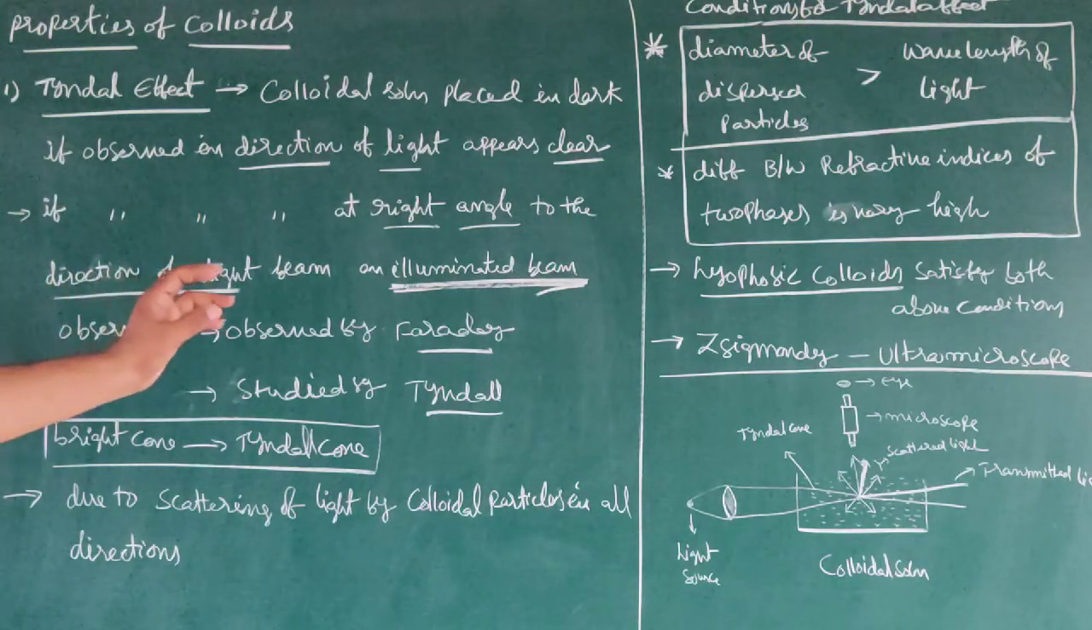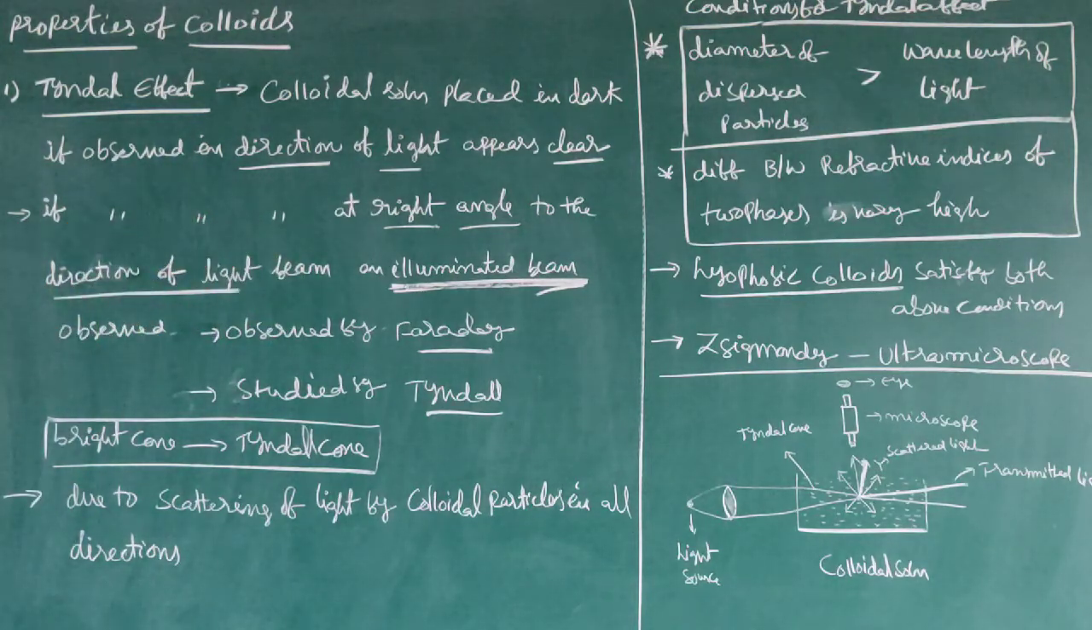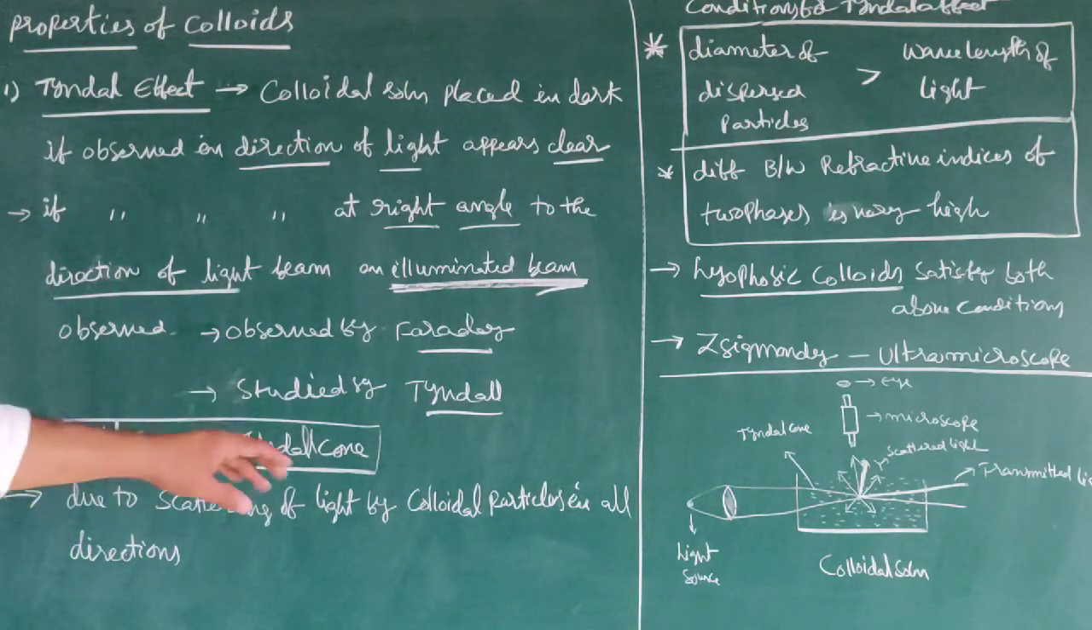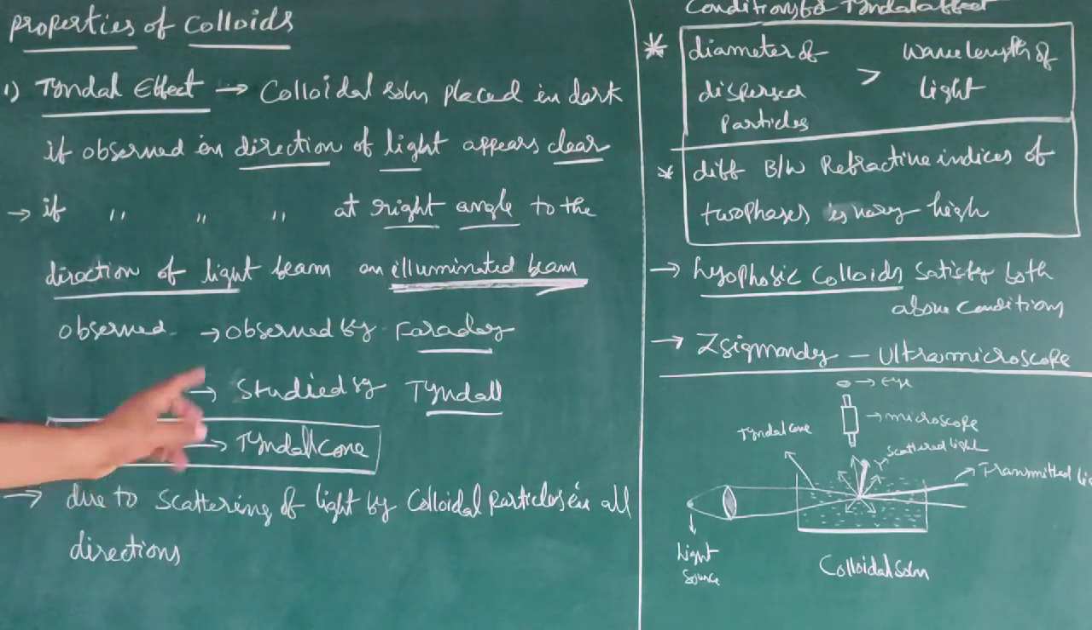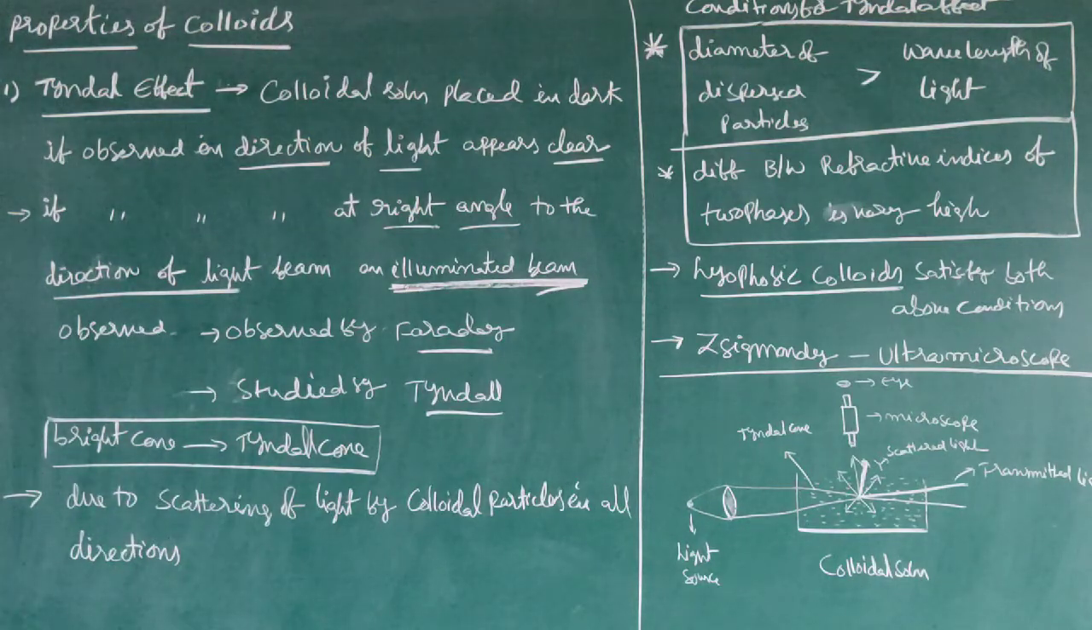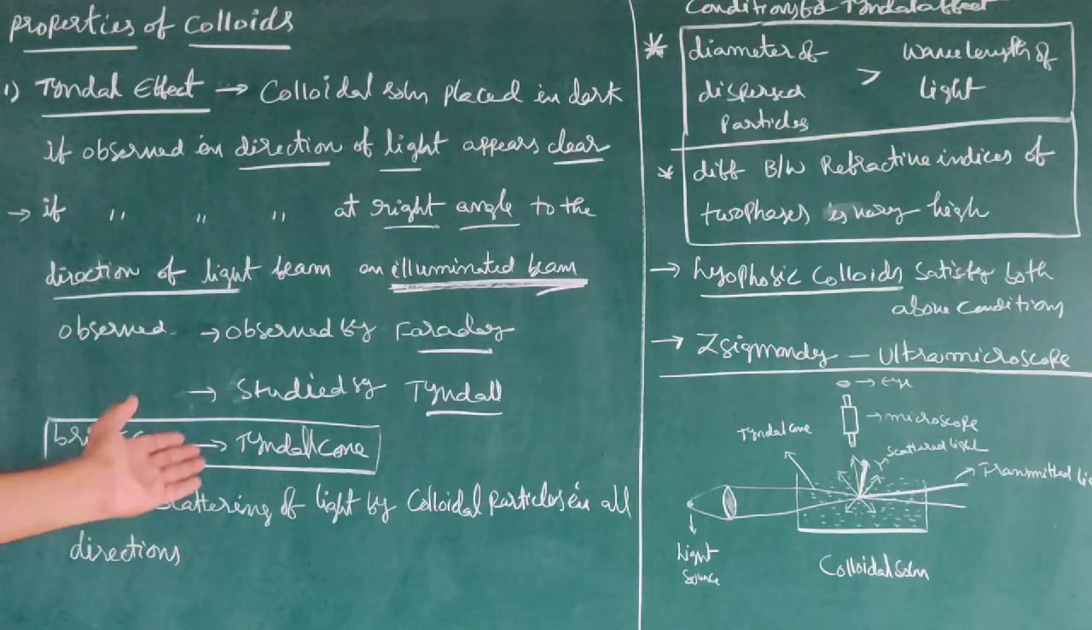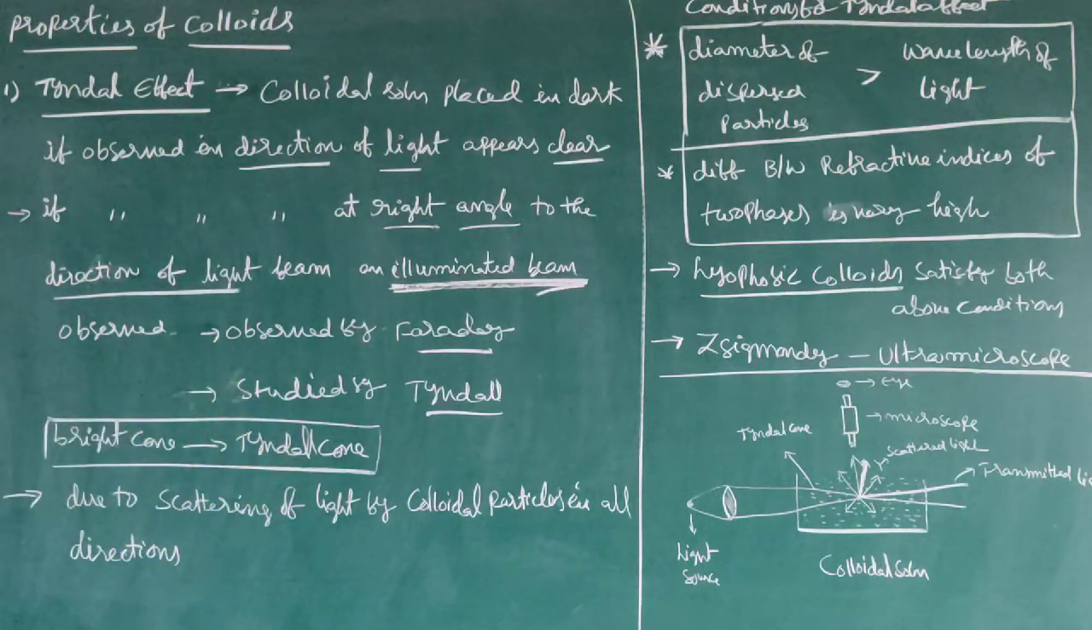This cone or beam was first observed by Faraday, and it was extensively studied by Tyndall. That bright cone is called the Tyndall cone. You can observe that in the diagram. Why is this Tyndall effect possible? It is due to the scattering of light by colloidal particles in all directions.